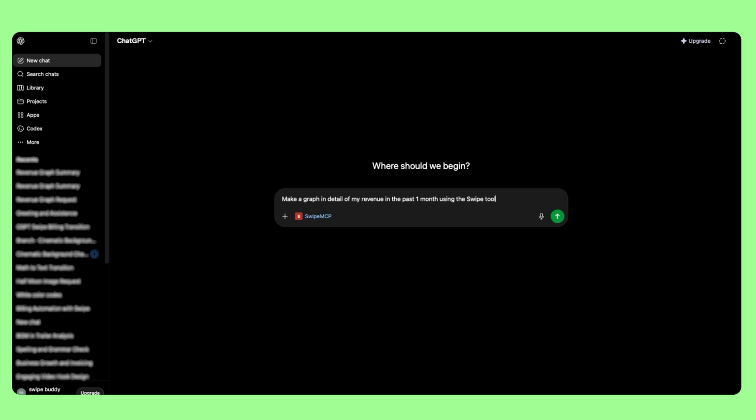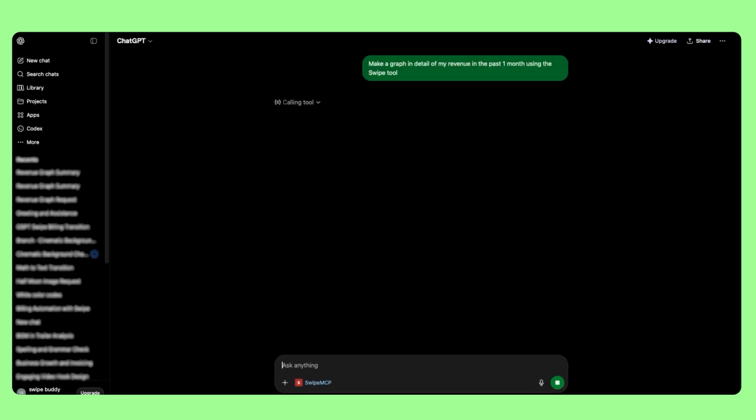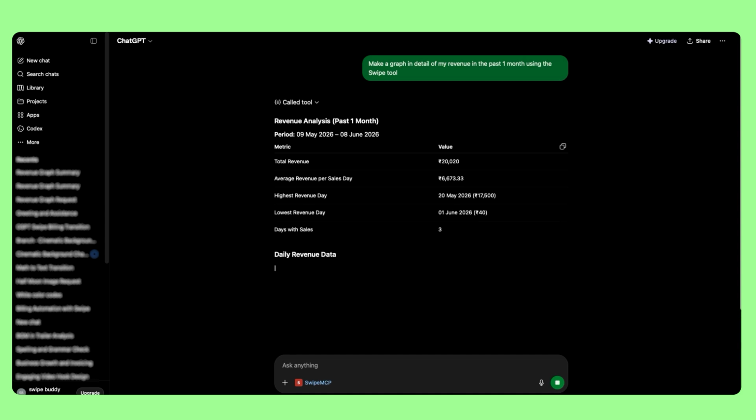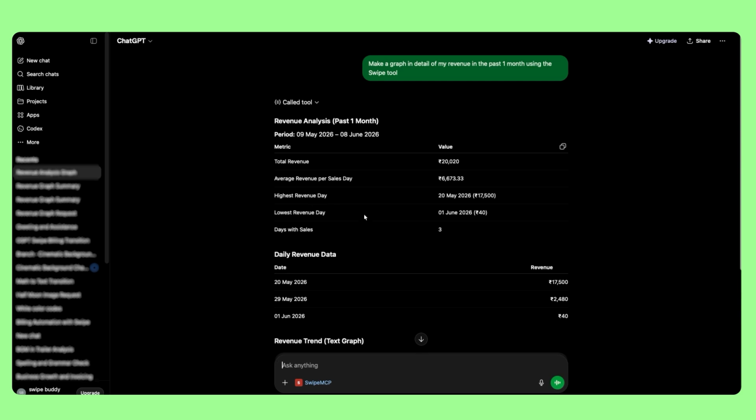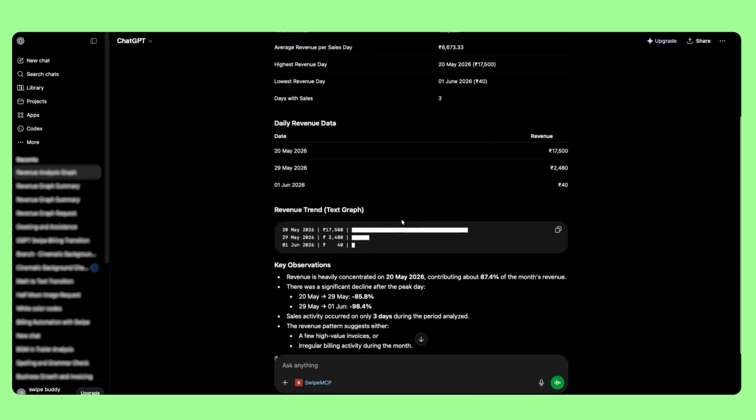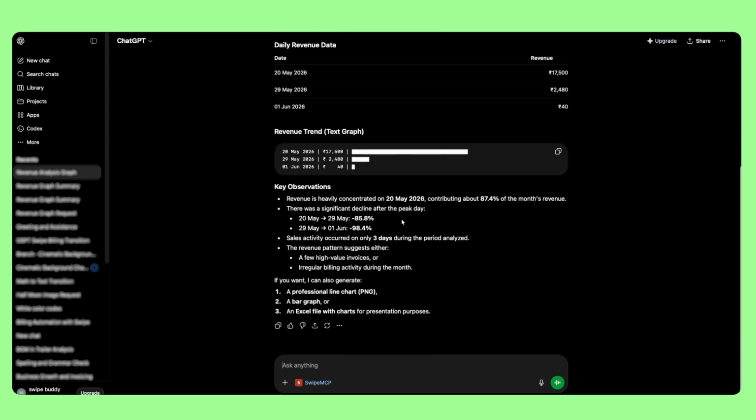ChatGPT will generate a detailed analysis of your revenue, and you can continue asking questions to gain deeper insights into your business. Whether you want to understand revenue trends, customer behavior, or overall business performance, SwipeMCP gives you the answers in seconds. That's it for today.